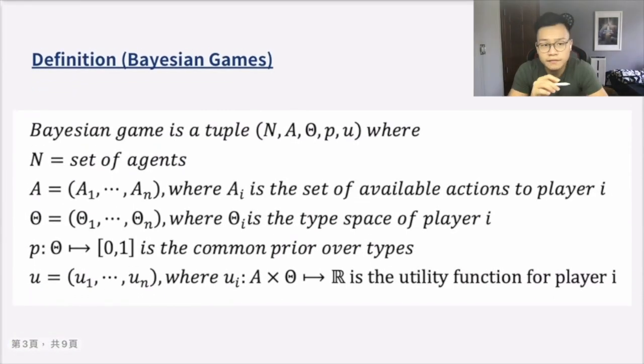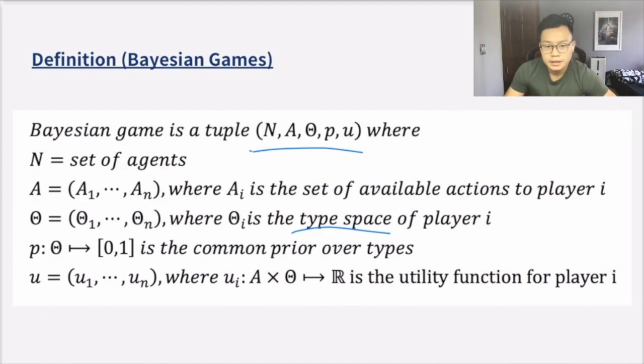In terms of the formal definition, a Bayesian game is a tuple with the following variables. N is the set of agents, the players of the game. A is the set of available actions for each player. Theta is the type space of player i.